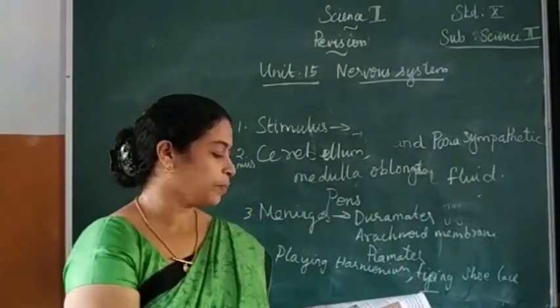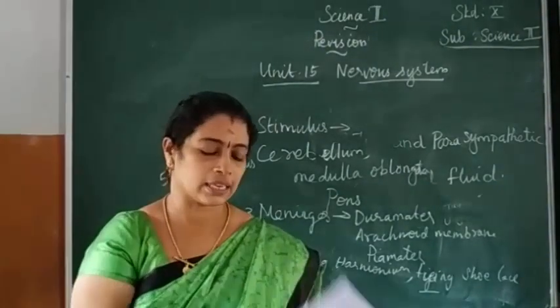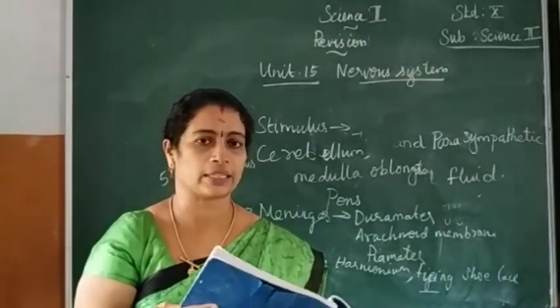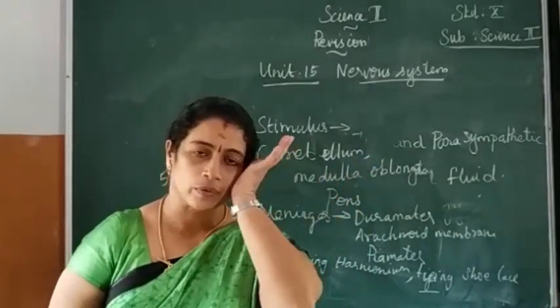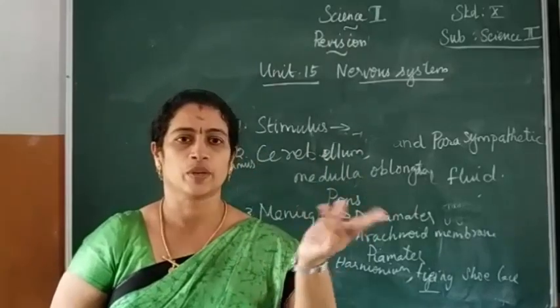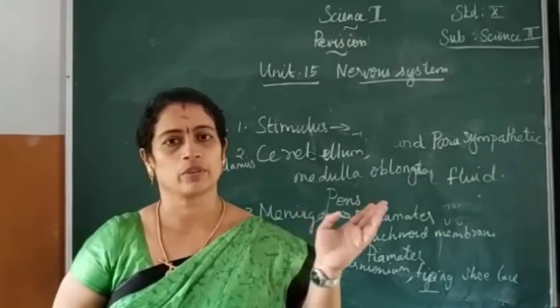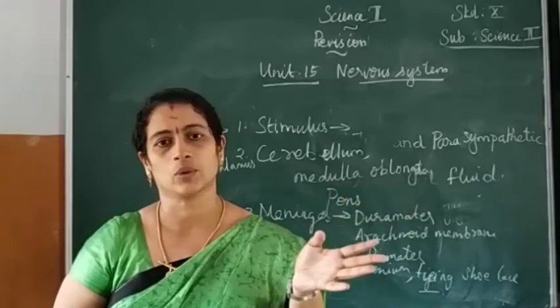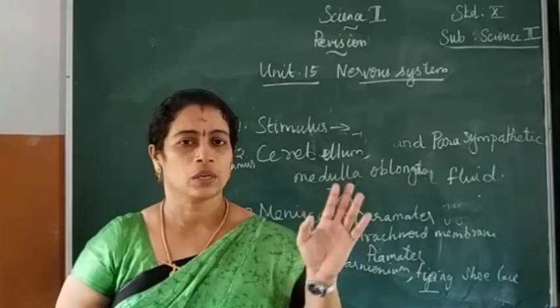So these are the one-word answers, that is, answer in a sentence or answer in a word. Short answer, very short answer. There are 2 more questions; they will be asking 2 questions together, so one mark will be distributed for this. According to the marks, you have to answer the questions. So these are the short answer questions.